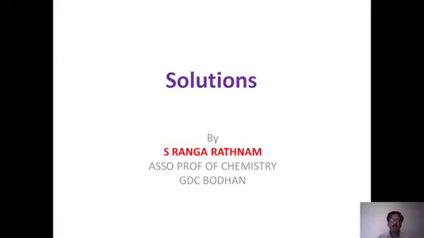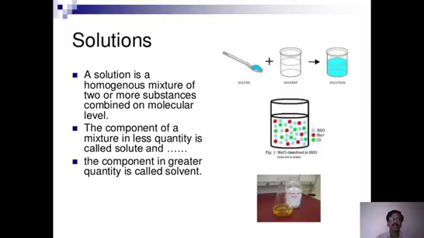Today my topic is solutions. This is a part of first year BSc Chemistry. In the liquid state unit, we are covering solutions. In the same liquid state, we have covered the different liquids, liquid nature, the structural features of liquids, and other things. And in this session, we are going to cover solutions and liquid mixtures specifically.